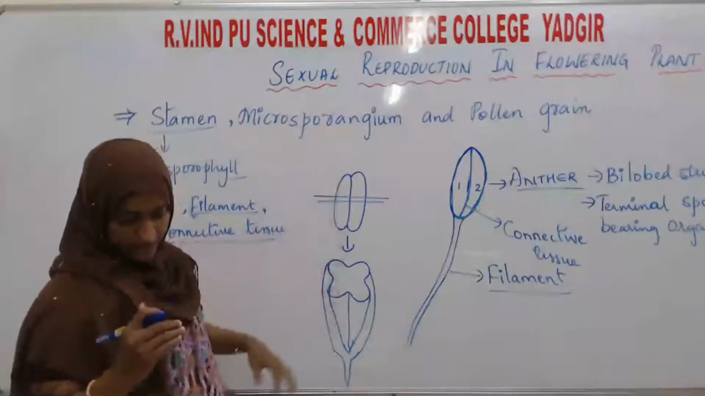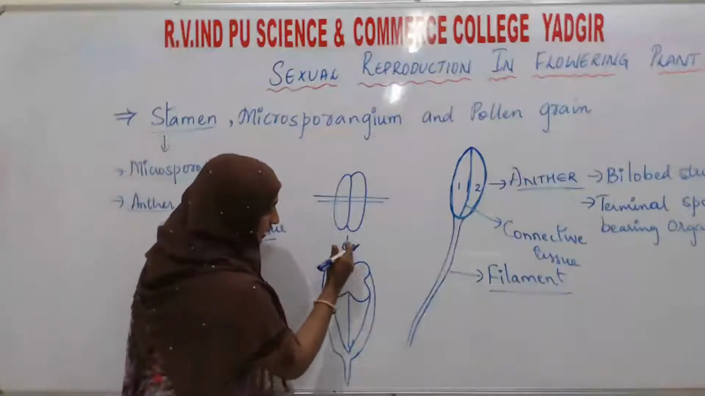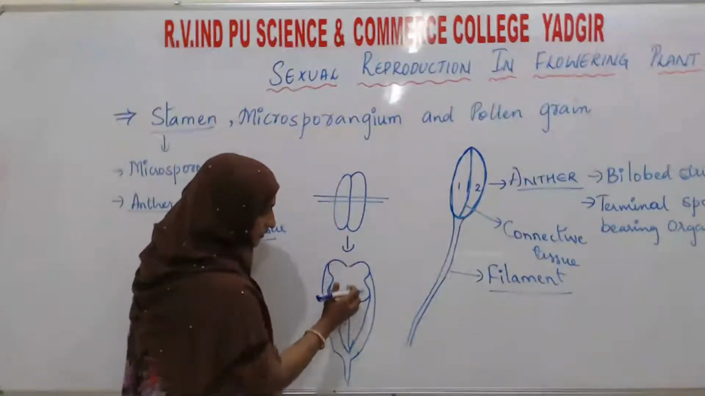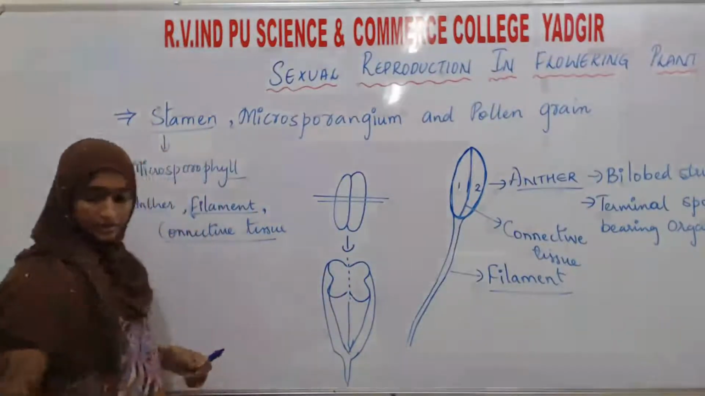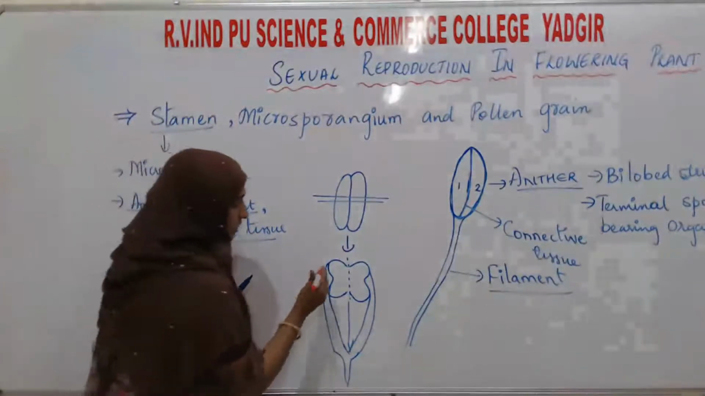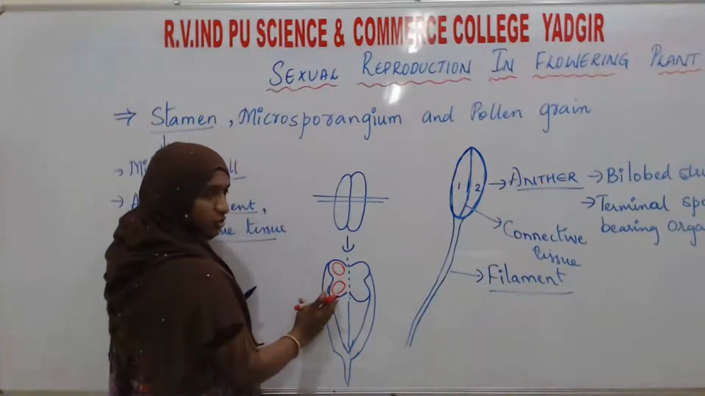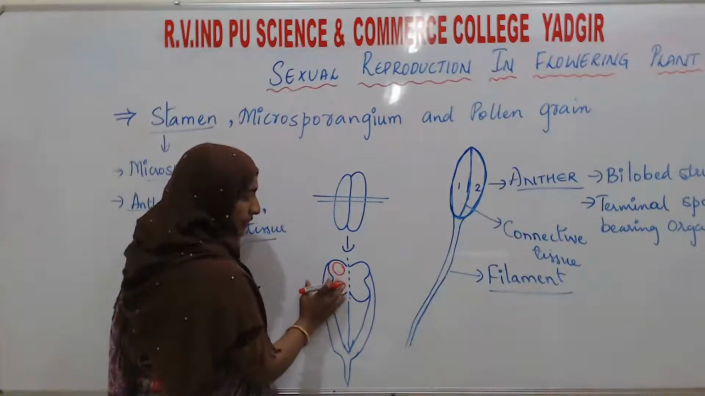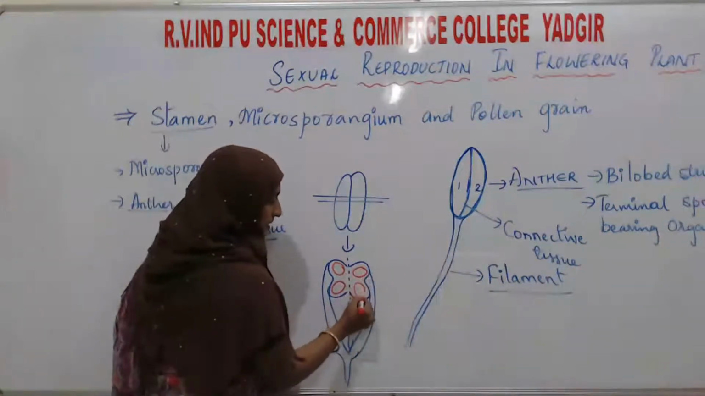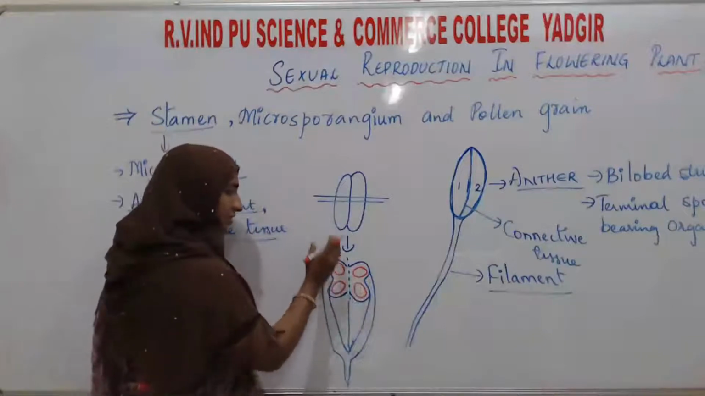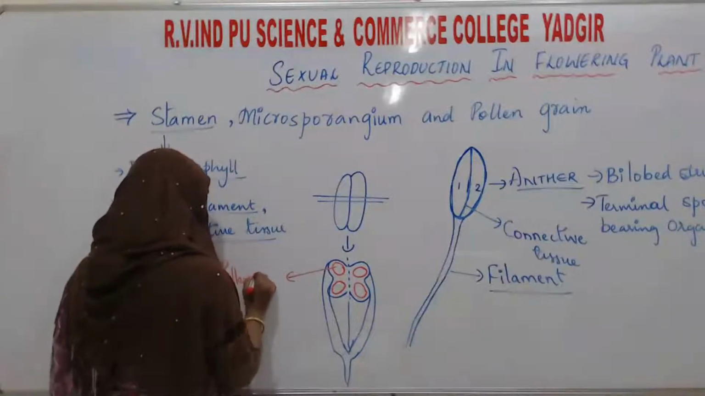Each lobe of the anther contains two pollen sacs. If we see each lobe, only this part, here there will be two sac-like structures. In each lobe there will be two sacs, and in the other lobe another two sacs will be present. These two sacs in a lobe are known as the pollen sacs.